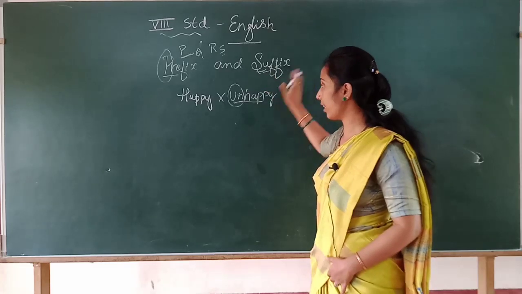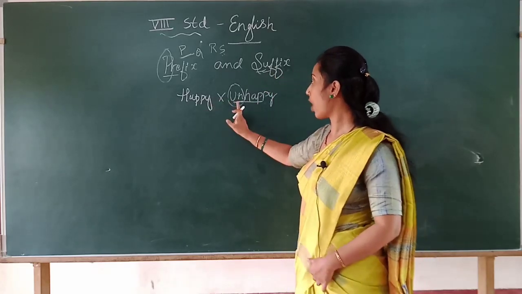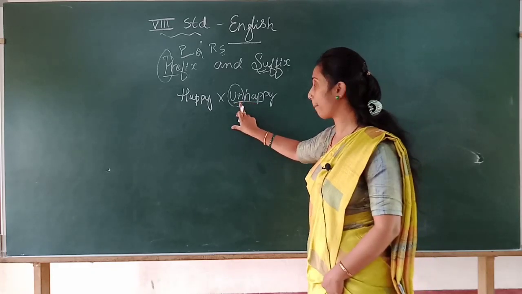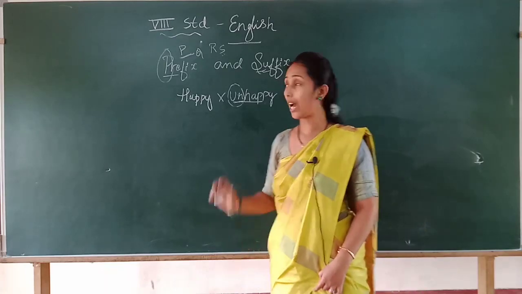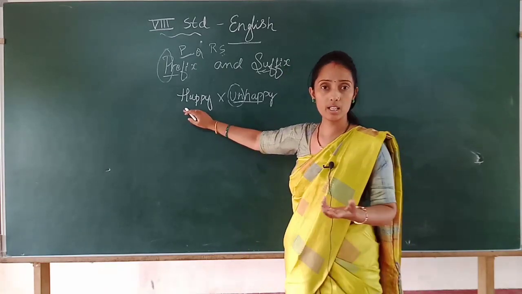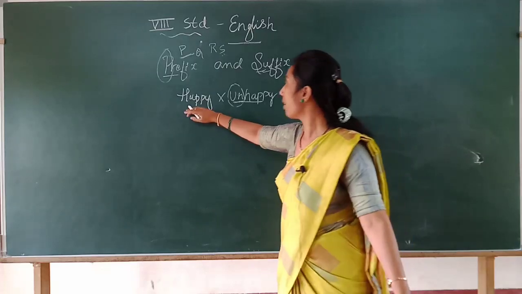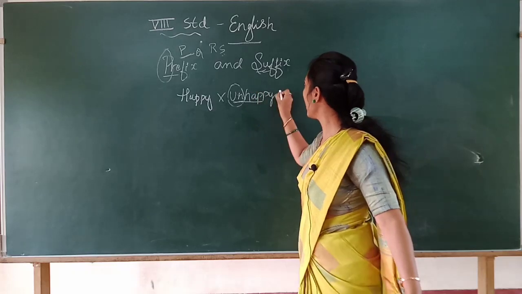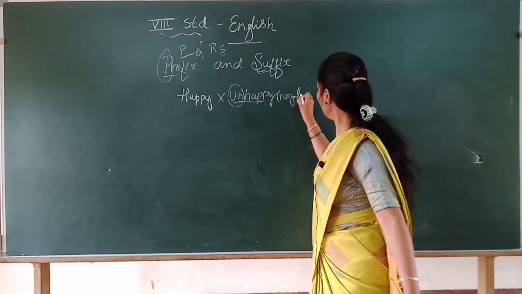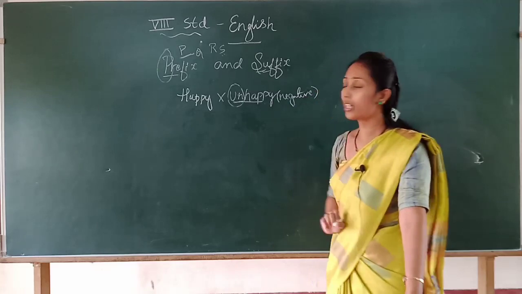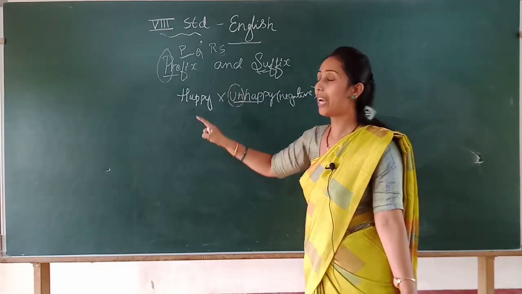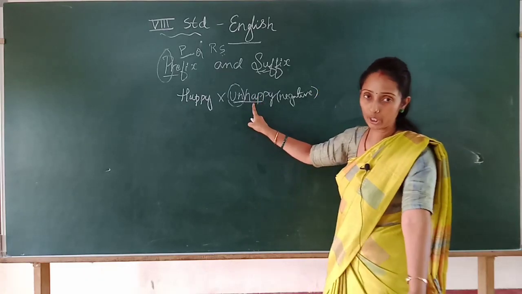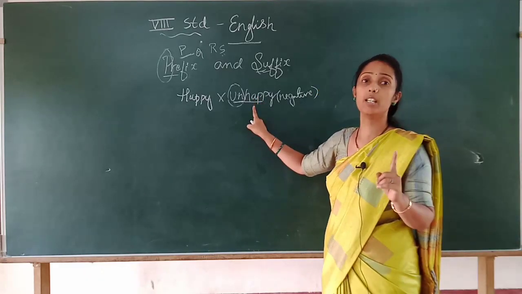That I will tell you later. Now, let me take this only. Happy, to which you are adding a group of letters in the beginning, becomes a prefix. So, happy, unhappy. And one more thing you observe here: happy is a positive word, isn't it, children? When you add a prefix to the word, it will become a negative meaning. See? It is common that whenever we add a prefix, the word will give a negative meaning. That you have to remember.